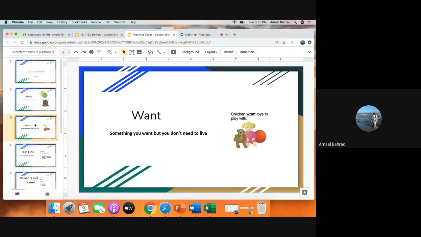Then we have something called want, something you want but you don't need to live. And we talked about the example that children want toys to play with. So it's something that we always want. There are things that we want, but we don't need it to survive.